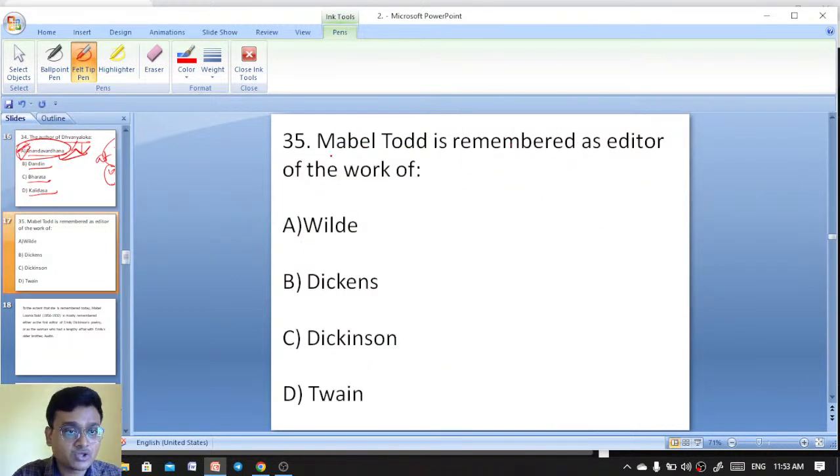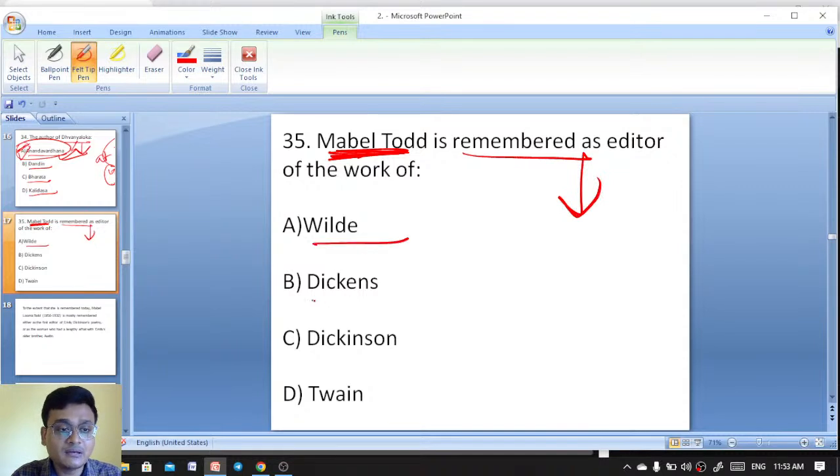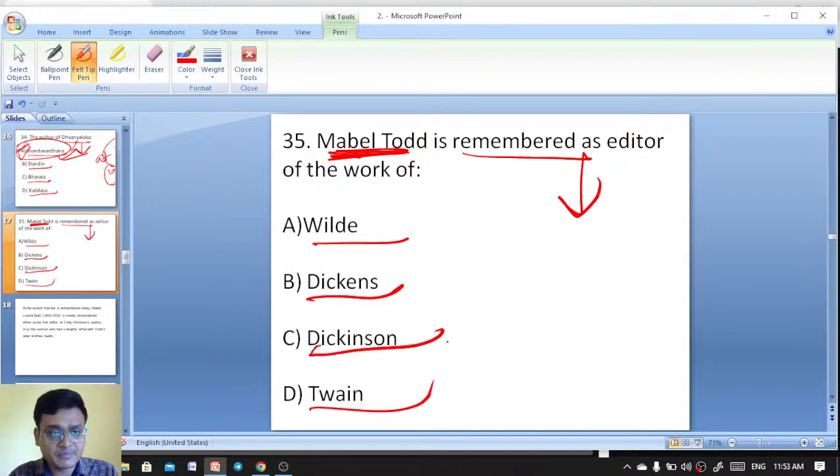Next question. Remember these questions. Mabel Todd is remembered as editor of the work of which of the following writers: Oscar Wilde, Charles Dickens, Emily Dickinson, or Mark Twain?